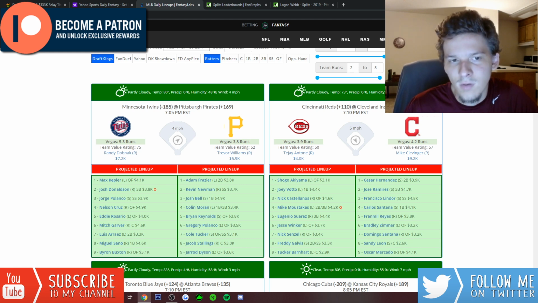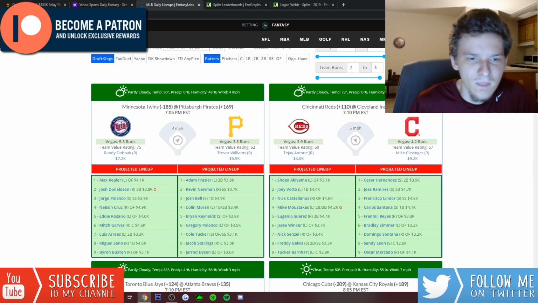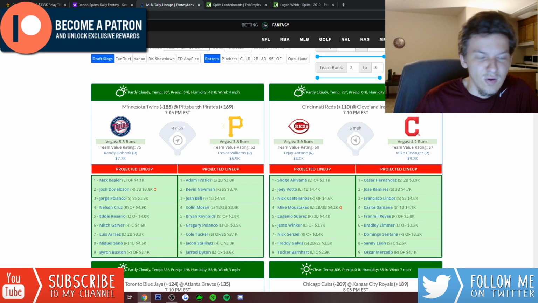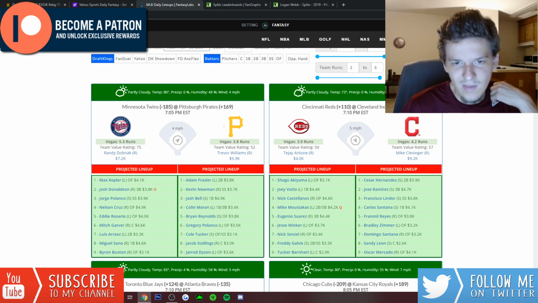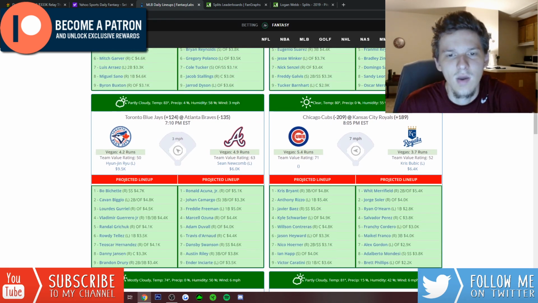I don't like the ballpark, but the Twins have such a good lineup. They're really, really cheap. The only hitter even close to 5K is Nelson Cruz. Everyone else is about 4K and below. Kepler's 4,100. Jorge Polanco's 3,900. Definitely like the Twins here against Trevor Williams.